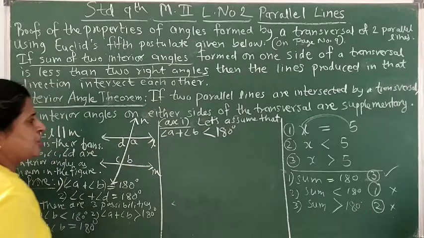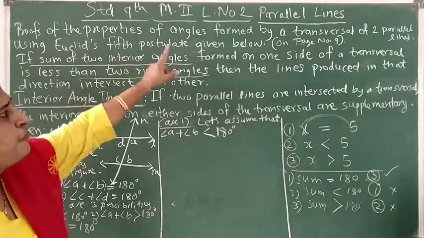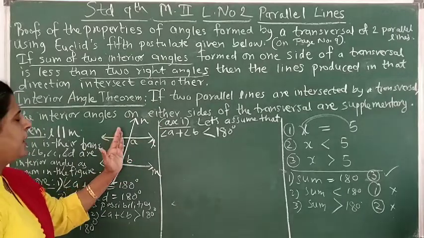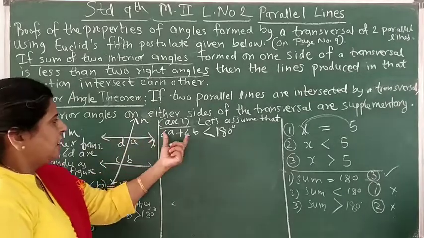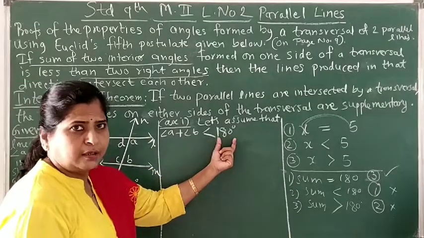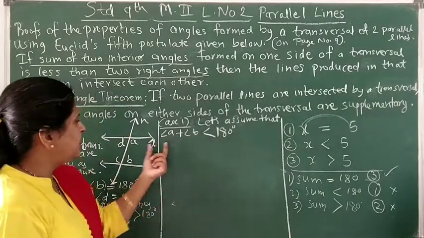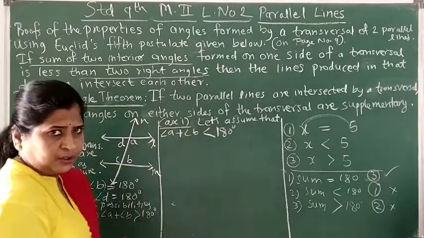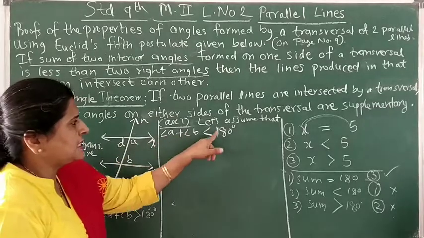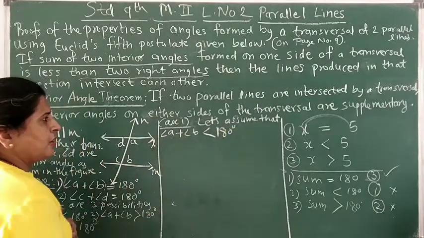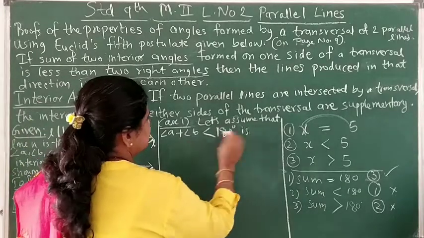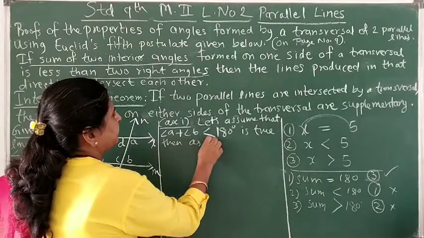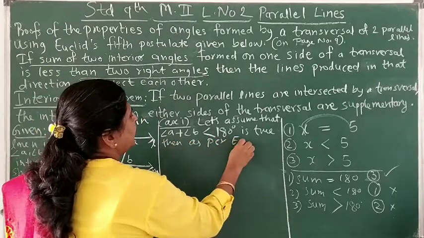If this is the assumption, now as per Euclid's fifth postulate, if the interior angles on the same side of the transversal have a sum less than 2 right angles, that is 180 degrees, then these two lines, if produced on that side, will meet each other. So in this case, suppose we assume this is true, then as per Euclid's fifth postulate,